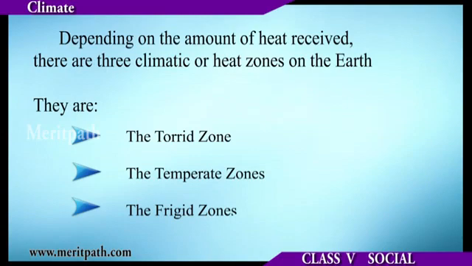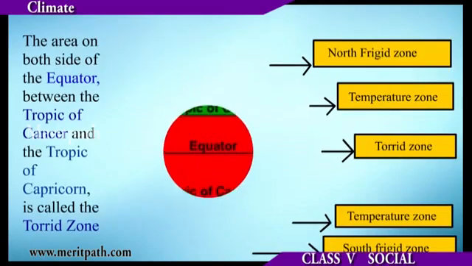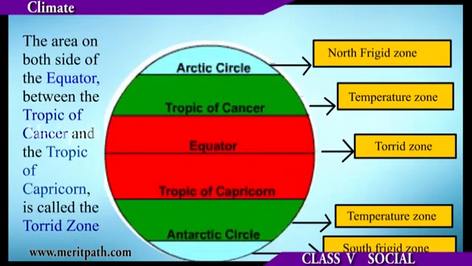They are the torrid zone, the temperate zones, the frigid zone. The area on both sides of the equator between the Tropic of Cancer and the Tropic of Capricorn is called the torrid zone.